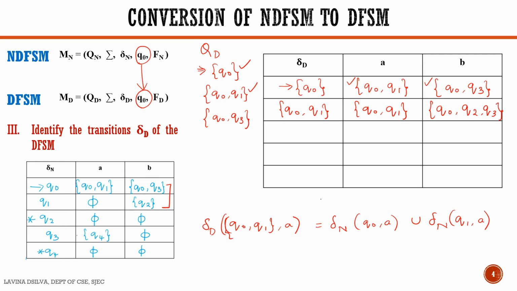Now, is there any new state constructed? Yes, we have a new state which is constructed. Which is that new state? It is this state. So we add it into this list, Q0, Q2, Q3.